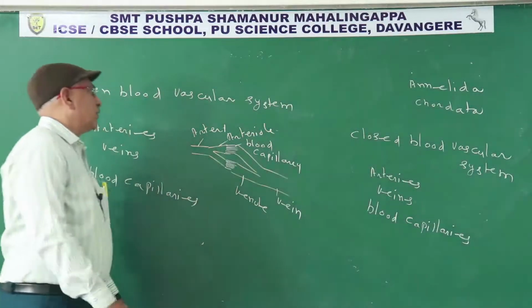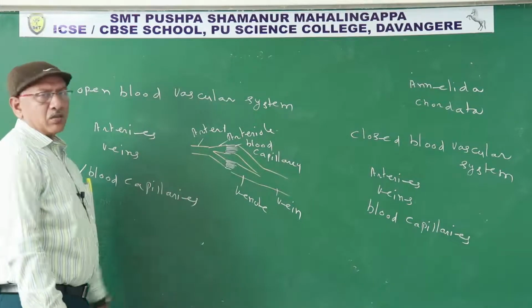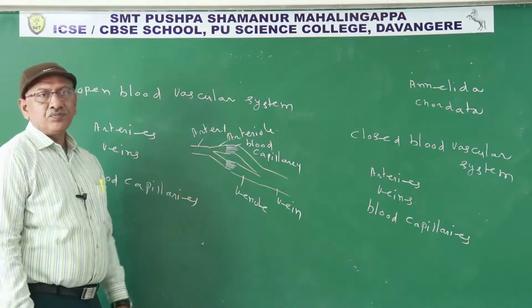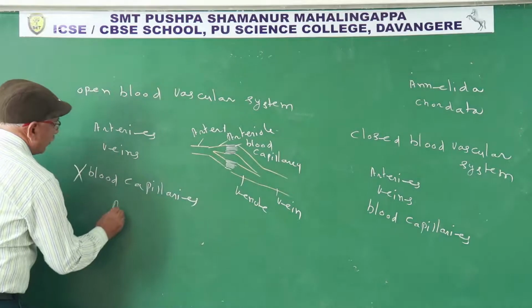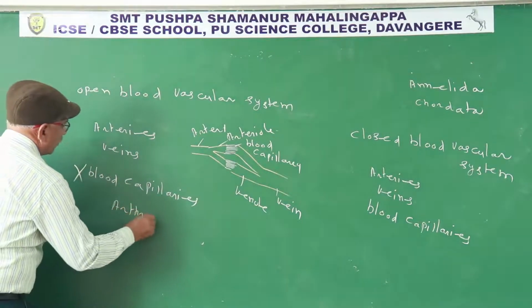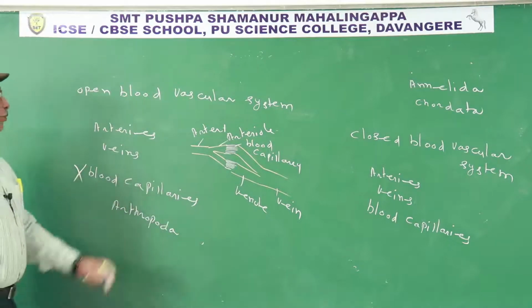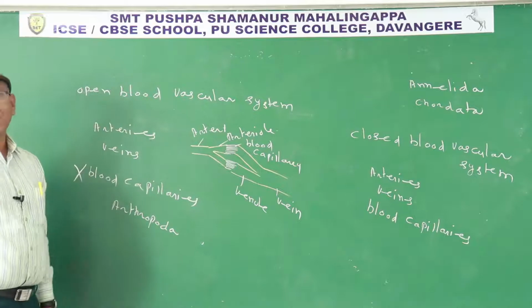Open blood vascular system is seen in Arthropoda, mollusca, echinodermata, hemichordata. So that is the general definition. Blood capillaries are absent, but a few blood capillaries are present.